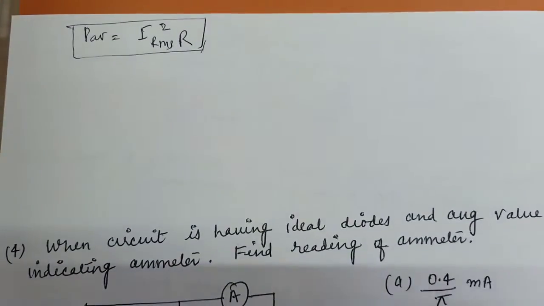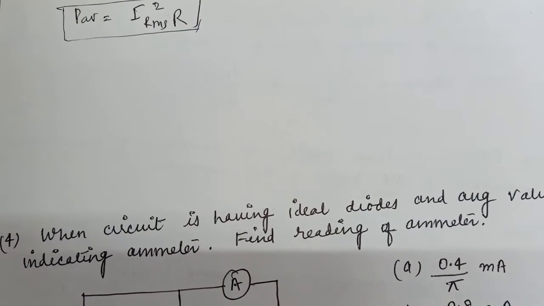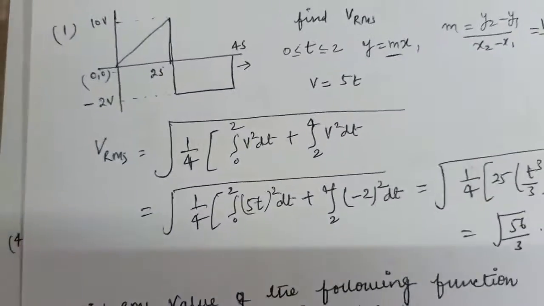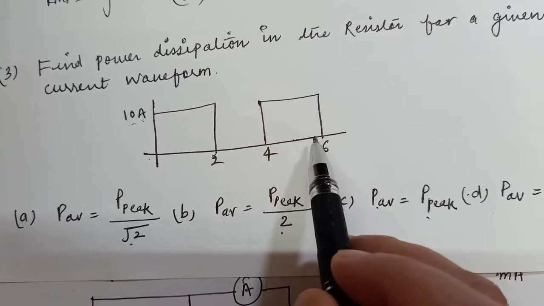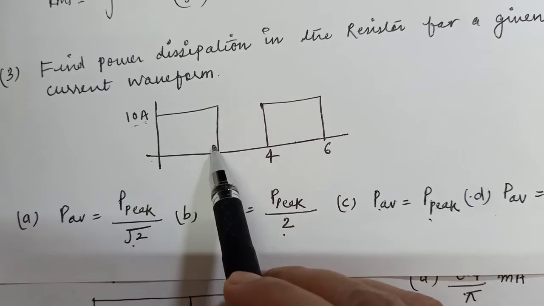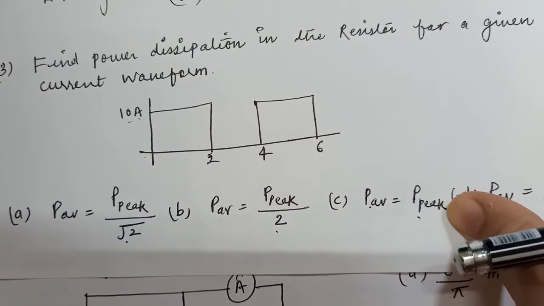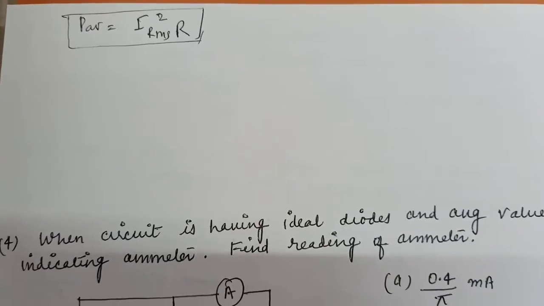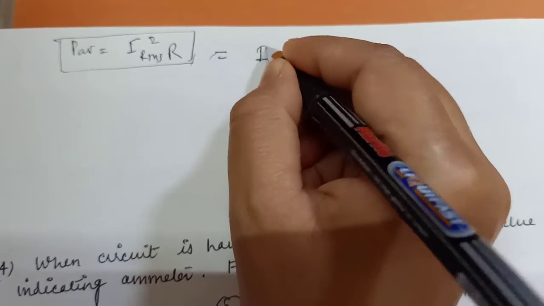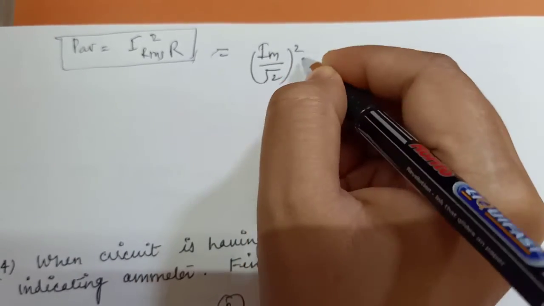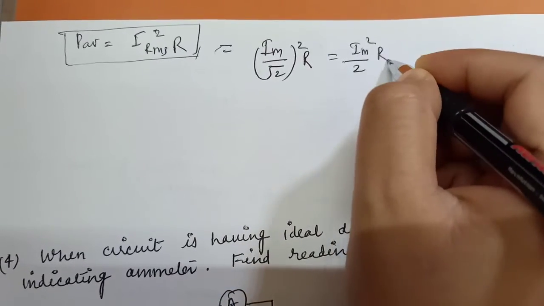In the power formula, whatever I is there, that is your RMS value. We have already solved the RMS value of these types of waveform. This is your square waveform, unsymmetrical square waveform. For these types of waveform, RMS value is Im by root 2. So for this question, RMS value of current will be Im by root 2, squared, into R, which means Im square by 2 into R.